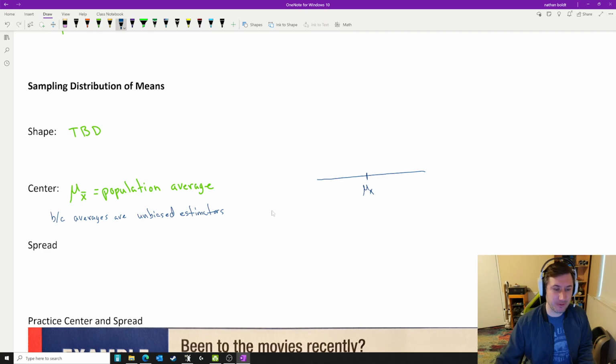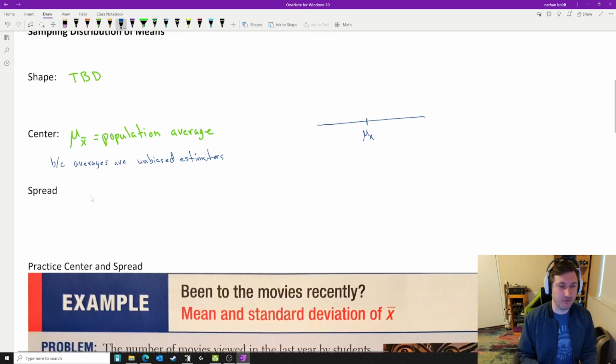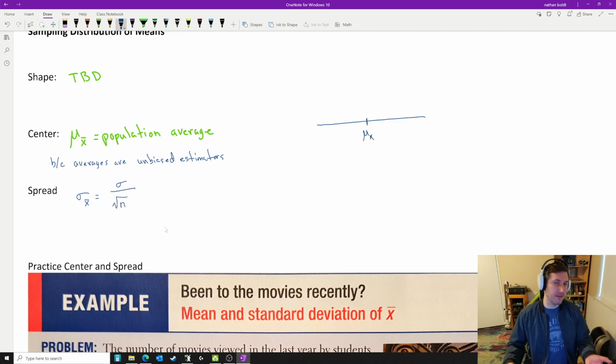All right, what's the spread? The spread is a nice, easy formula. The standard deviation of all the x bars, all the sample averages, is equal to the standard deviation of the population over the square root of n, the sample size.